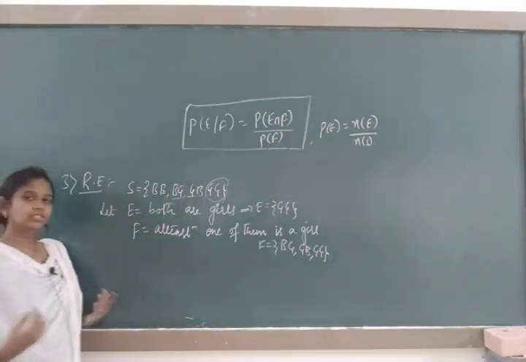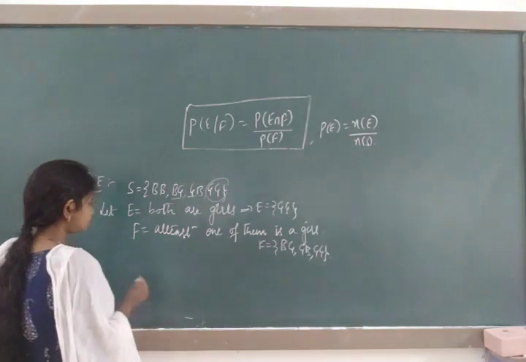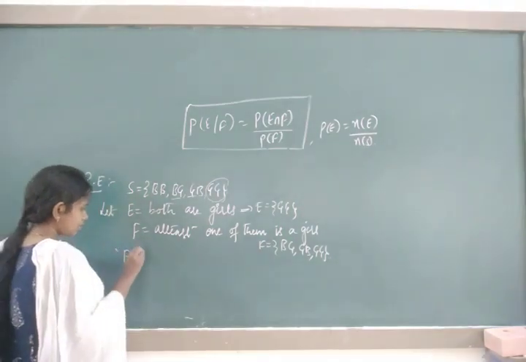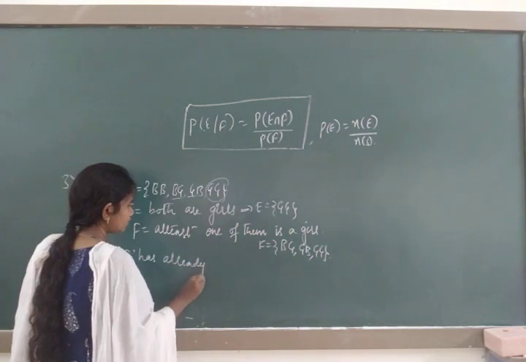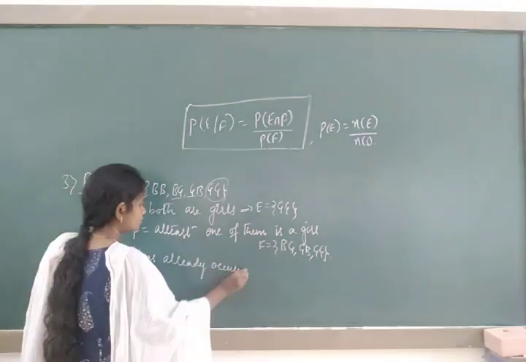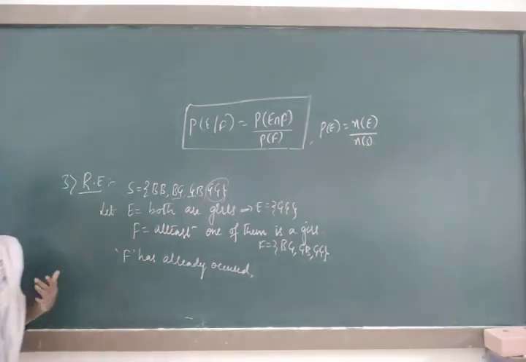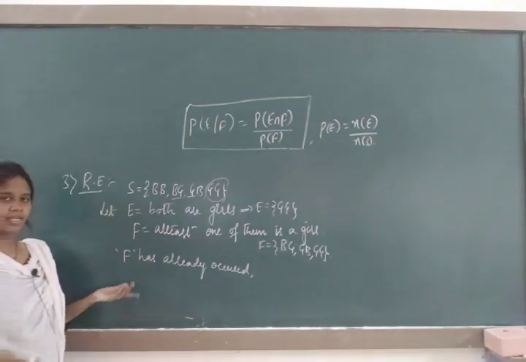Let us assume that F has already occurred. If the F event has already occurred, which probability do we have to find?